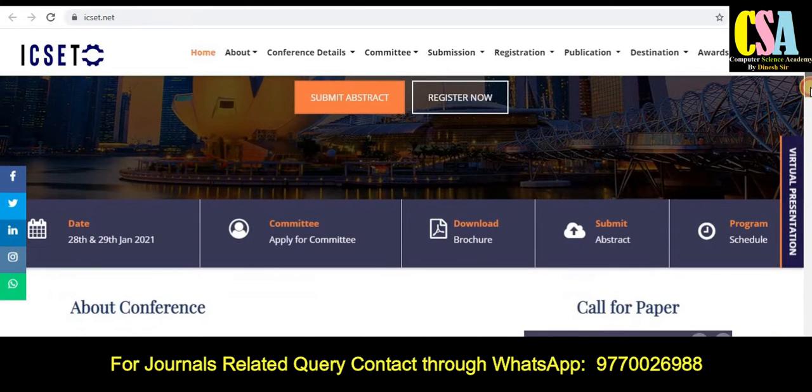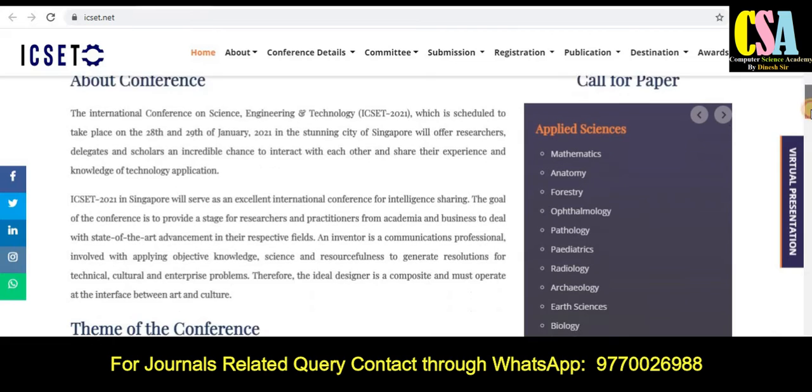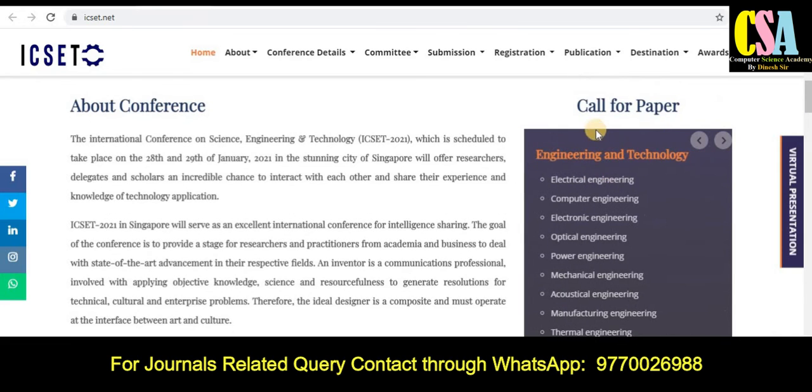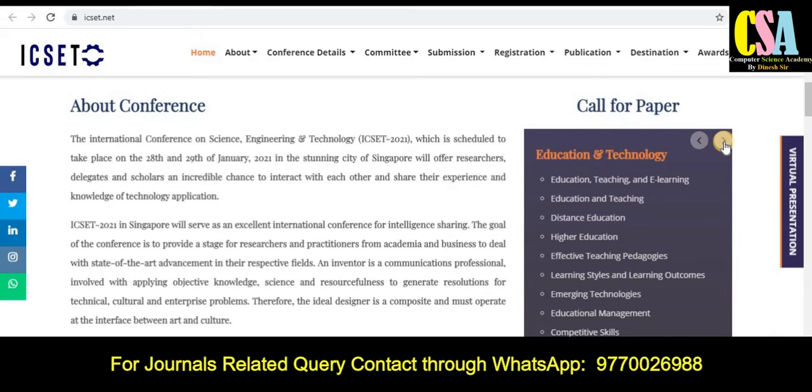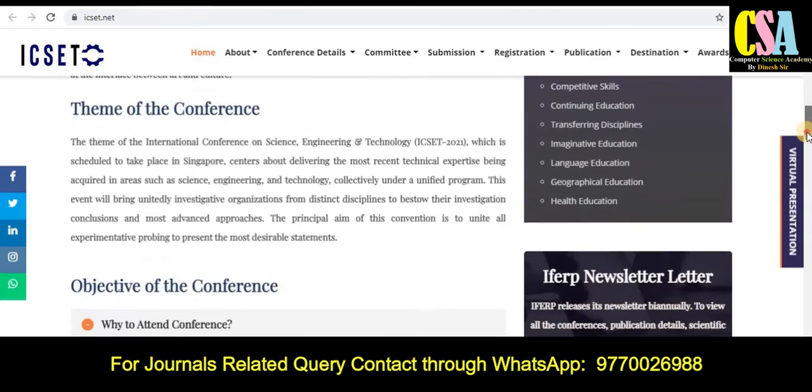Now, most important are the topics and titles. Here on the right hand side you can see call for papers: engineering, technology, and so many branches. All the engineering branches are covered here. Business management strategy, if you are a researcher from management science, you can also submit your research article. The education field also welcomes research articles. This is a multidisciplinary conference and all researchers can submit their research articles. So explore this section very carefully.